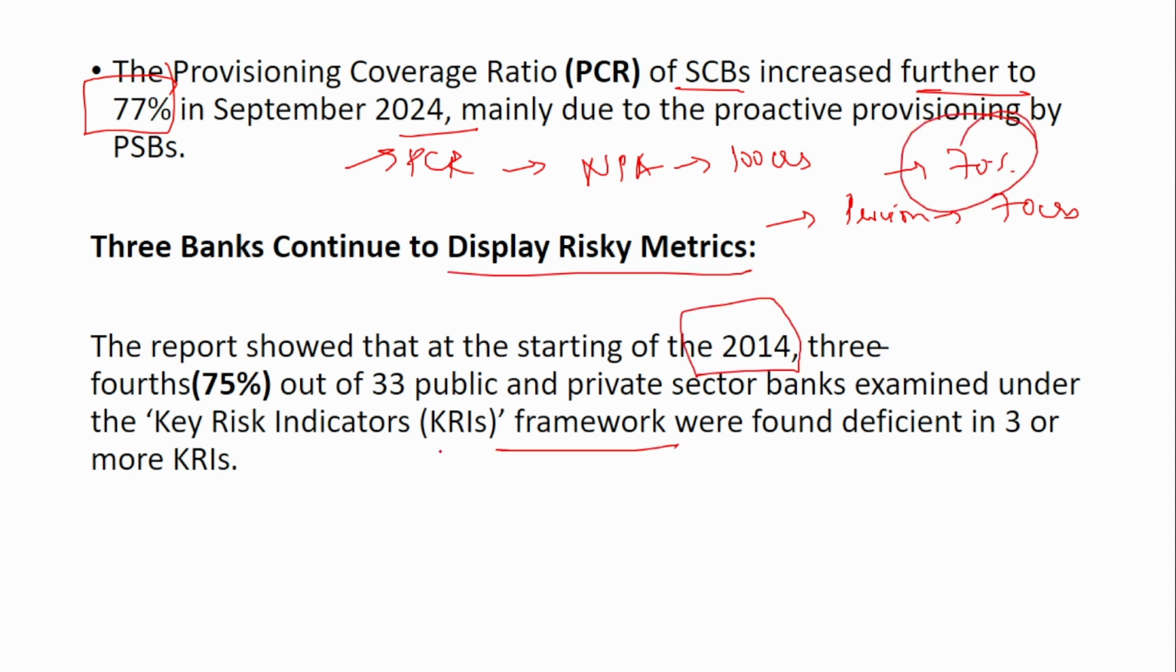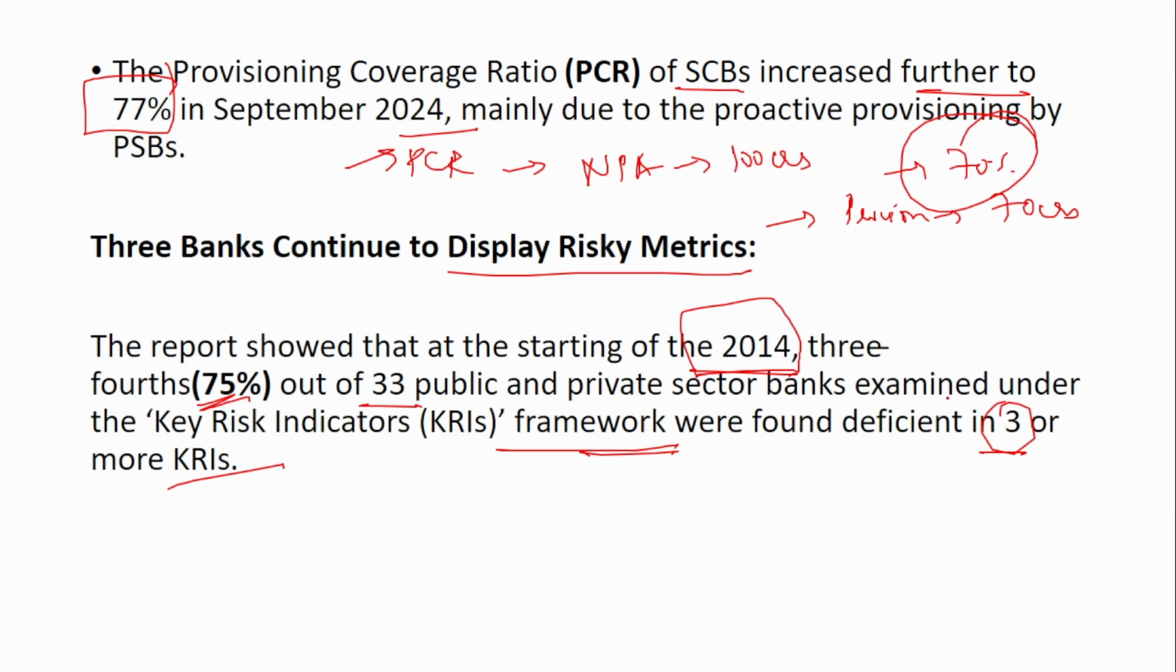The next point is about the key risk indicators framework. This data was released, and in 2014, 75% of the 33 public and private sector banks examined under this KRI framework were found deficient in 3 or more KRIs. So there was a KRI framework that was set up, and 33 banks were put under examination. Of those 33 banks, around 75% were found deficient in 3 or more KRI indicators.